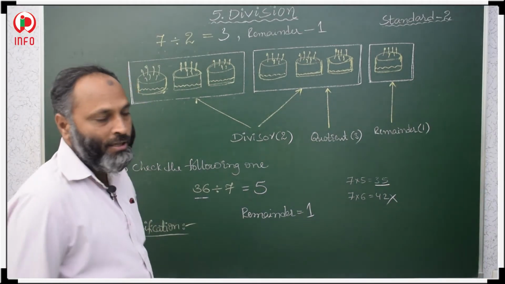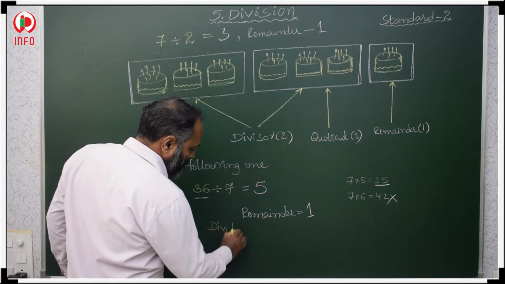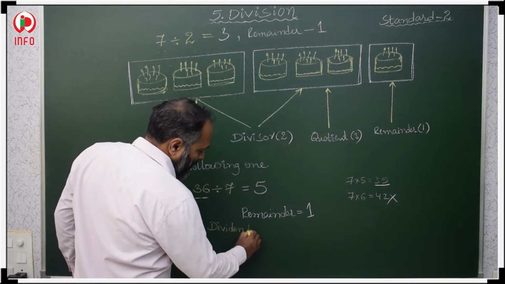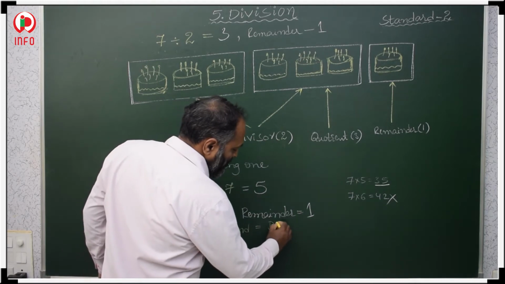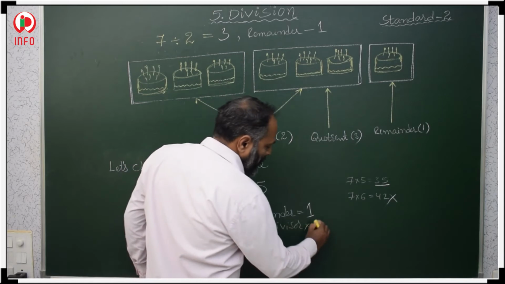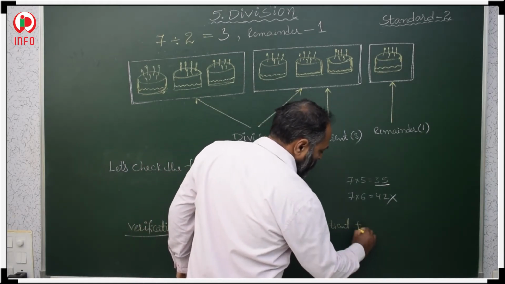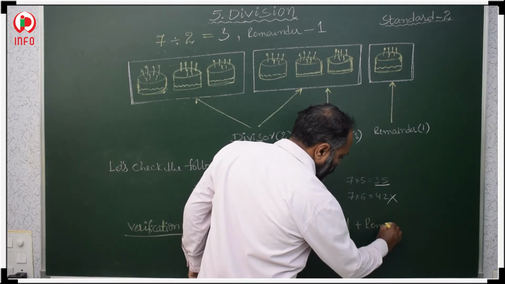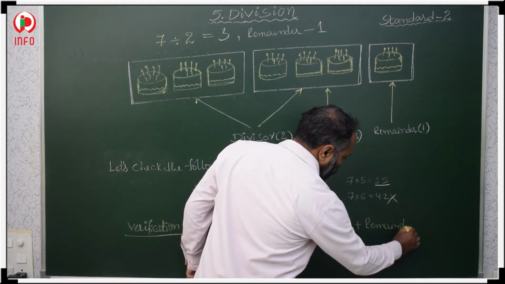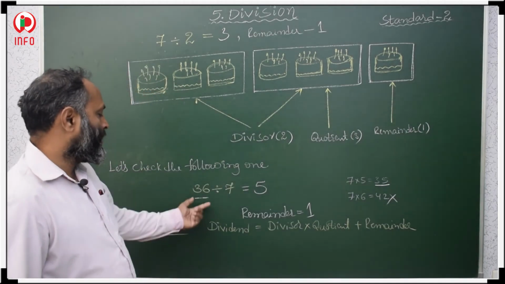So in verification, dividend is equal to divisor into quotient plus remainder. Next, what is the dividend here? 36.